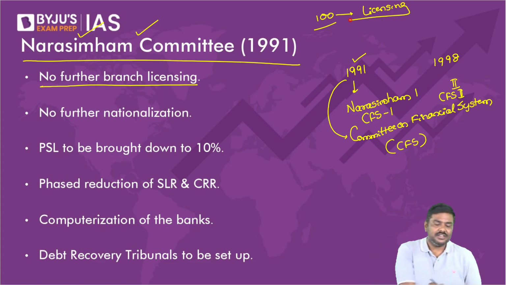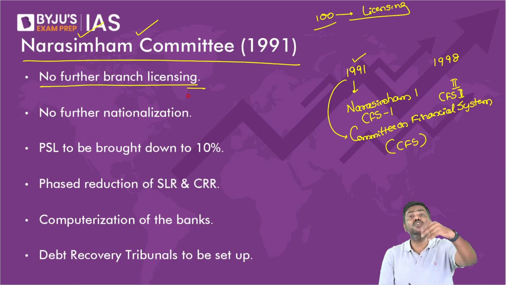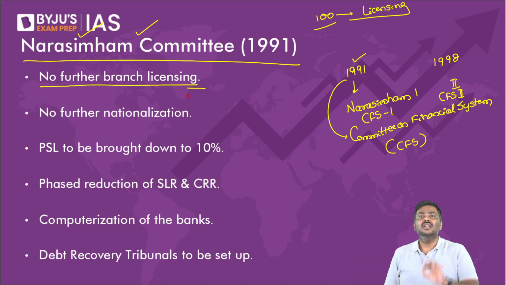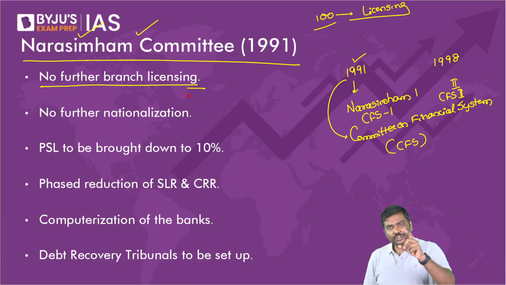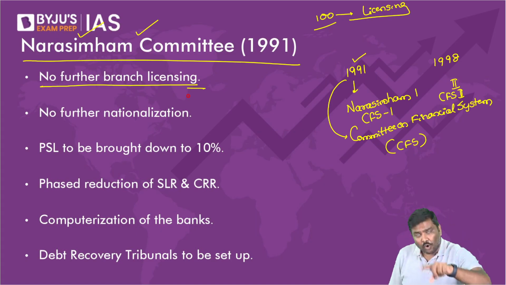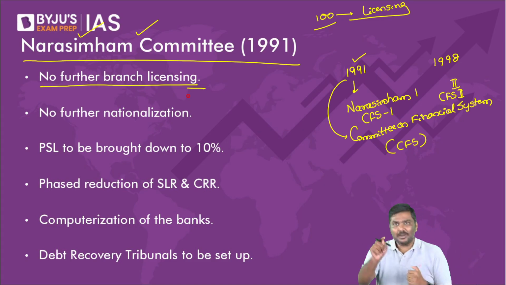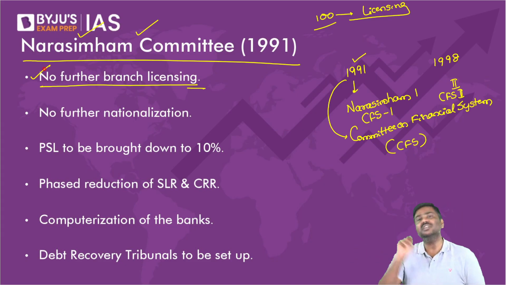So understand this. You require licensing from RBI. But the Narsimham committee says we should discontinue that. We should not have such a policy. What is the reason? If you are owning a bank, don't you think it should be your decision to open branches wherever you want? But here, RBI is dictating terms. RBI is telling you, you must open 25% in rural parts of India. So the committee says, no, we should discontinue this policy.